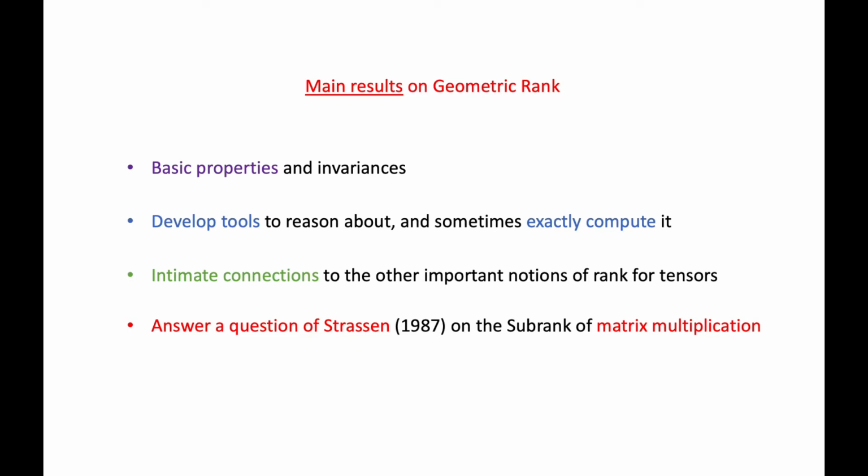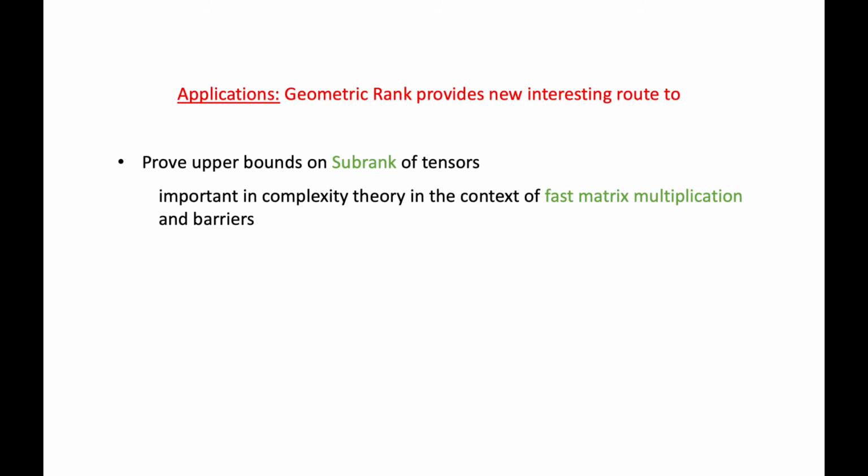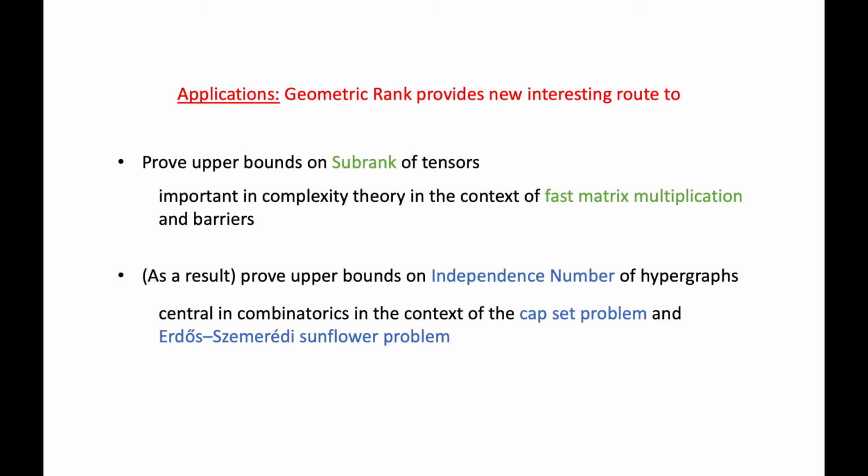The subrank is some kind of dual notion to the more famous notion of tensor rank. To say a little bit more about applications, we think that geometric rank provides a new interesting route to prove upper bounds on the subrank of tensors. This is important in complexity theory in the context of fast matrix multiplication and recent barrier results. As a result of this, geometric rank can be used to prove upper bounds on the independence number of hypergraphs. This independence number plays a central role in combinatorics in the context of the capset problem and the sunflower problem.